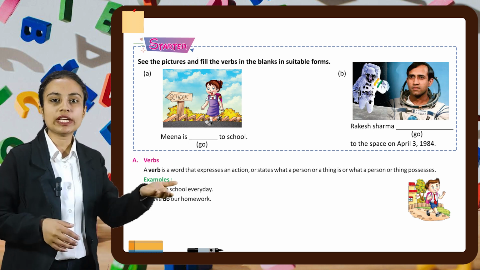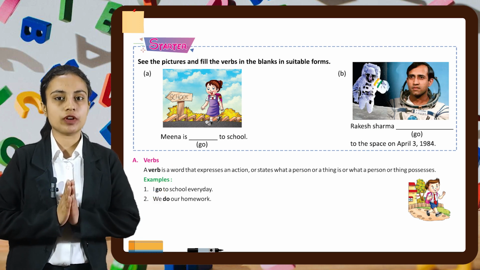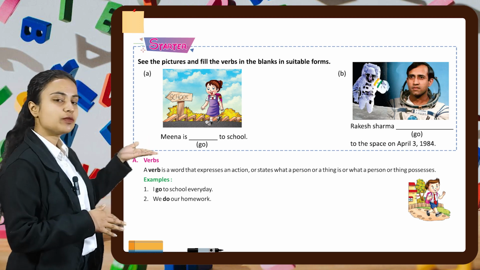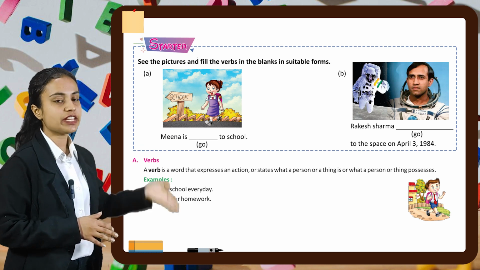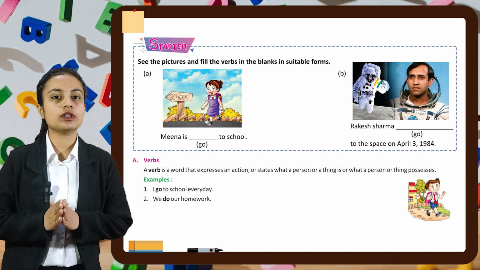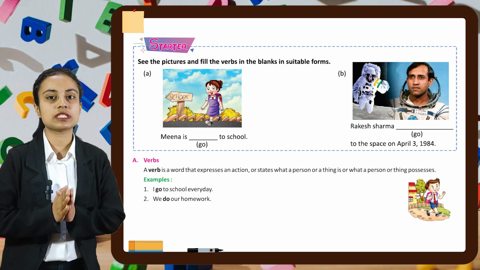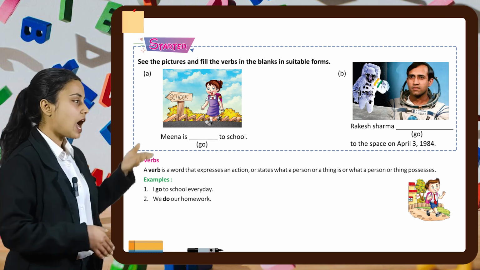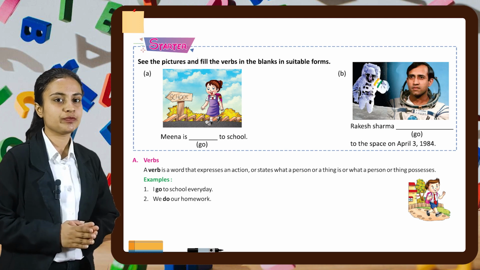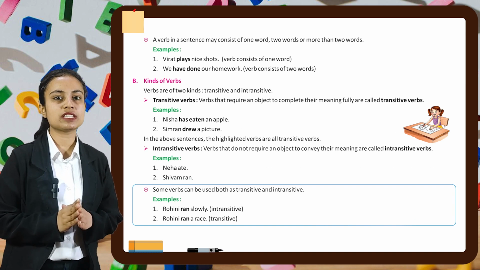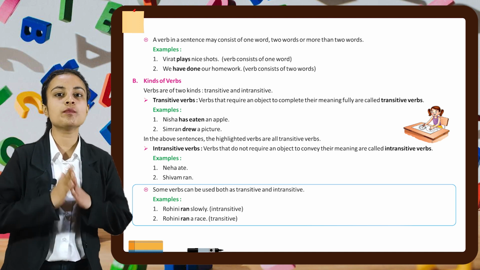So here going and went are types of verbs. Let's study more about verbs. So for that, let's start with part number A, that is with the definition of verbs. A verb is a word that expresses an action or what a person or thing possesses. For example, I go to school every day. We do our homework.